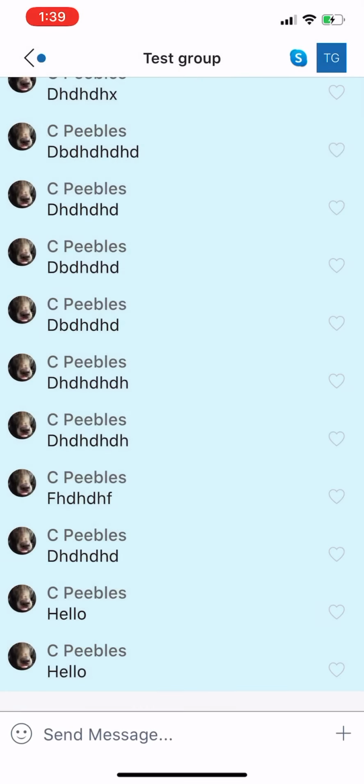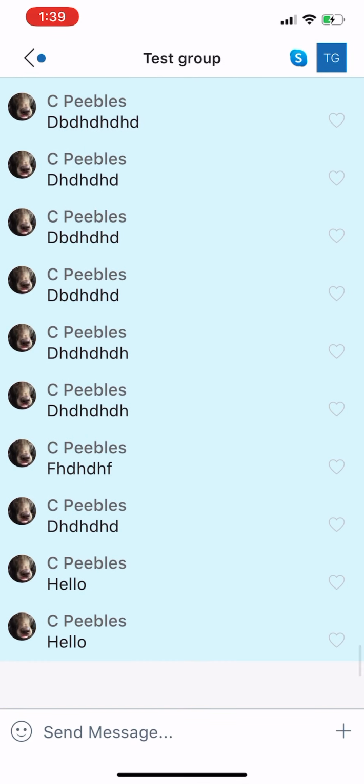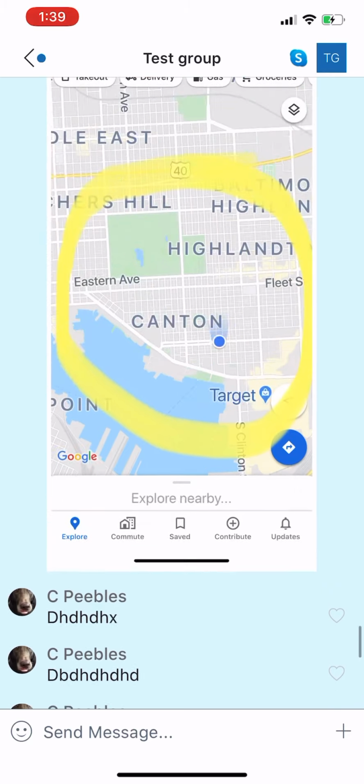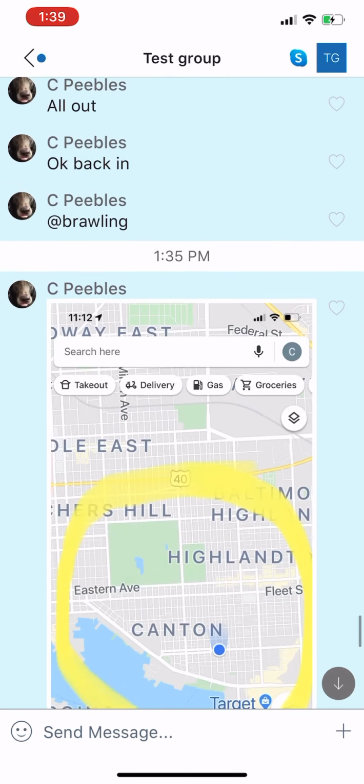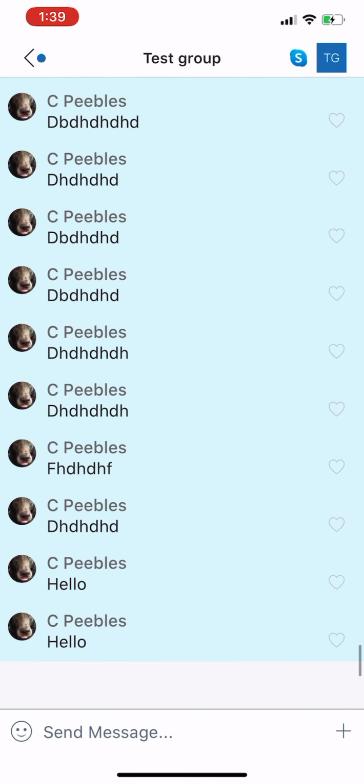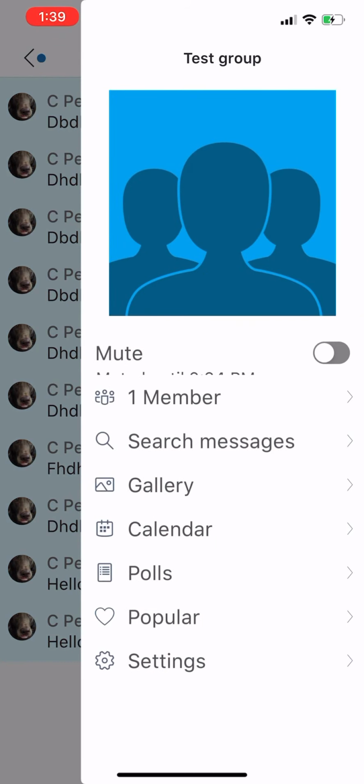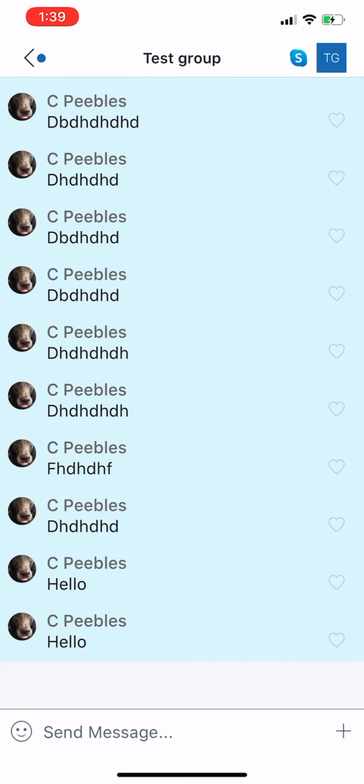But I will say some people do find it a little overwhelming because this thing can fill up quickly. If we've got a raid going on or something like that, you can quickly see 65 text messages show up in 10 or 15 minutes. So people do get overwhelmed by that and want to mute it. So that's how you mute it. And again, upper right-hand corner, it's going to be the Pokeball in the main chat, but the TG here, and then hit mute. You guys don't have to talk if you don't want to.